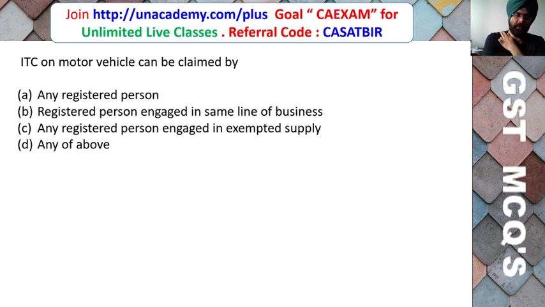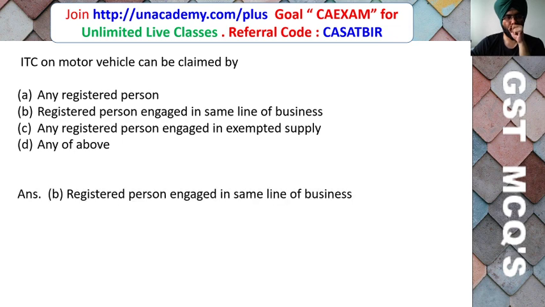ITC on motor vehicle can be claimed by any registered person, a registered person engaged in the same line of business, any registered person engaged in exempted supply, or any of the above. So friends, the correct answer will be the registered person engaged in the same line of business.